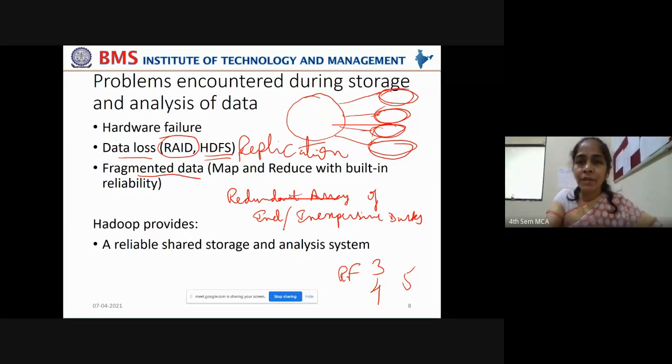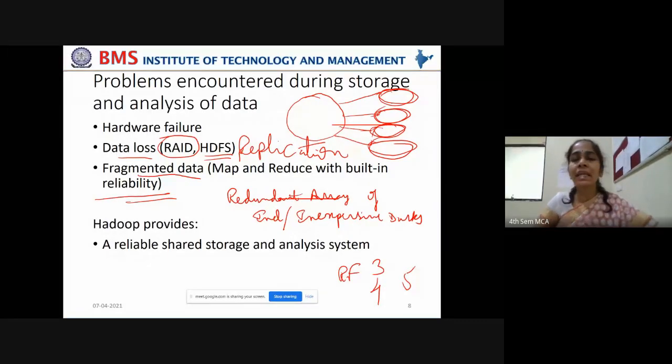Okay, now when the data is being divided into parts and being hosted on various disks, again, whenever the requirement arises, all this data has to be consolidated back into its original form, right? So that kind of problem also may arise due to fragmented data, and MapReduce in Hadoop has built-in reliability in order to deal with such problems that may arise because of fragmentation.